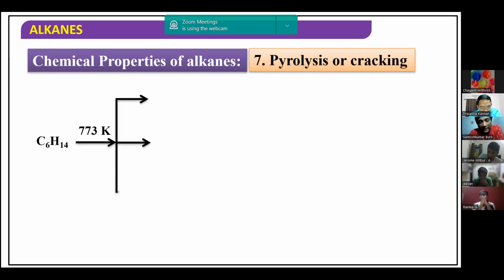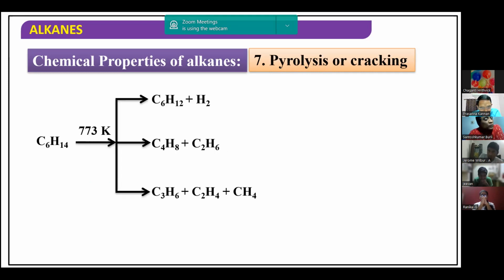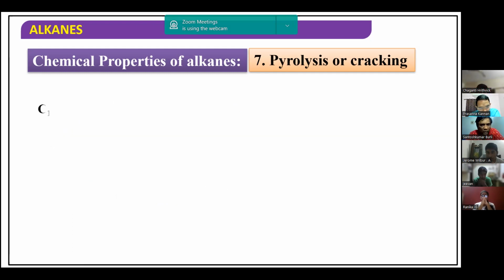You can take hexane. When you heat hexane to 773 Kelvin, you may get different fragments here: hexene, butene and ethane. There are different possibilities depending on how many bonds it breaks: ethane, propene, which is C3H6, ethene and methane. So it can be broken into different fragments, and this is called pyrolysis. It is done only by increasing the temperature, or heating the alkane. So this is one of the chemical properties.